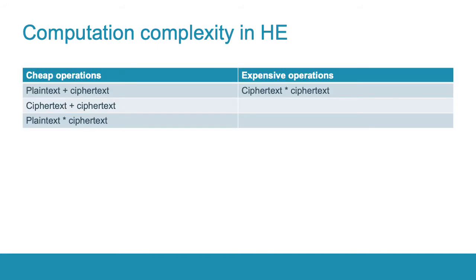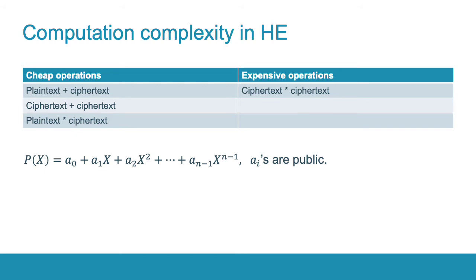To study the computation complexity of homomorphic computation, we should take into account which operations are cheap and which are expensive. Since there are two types of input in homomorphic encryption, plaintext and ciphertext, the arithmetic operations have two versions, namely with a plaintext and a ciphertext, or with two ciphertexts. The most expensive operation is ciphertext-ciphertext multiplication.